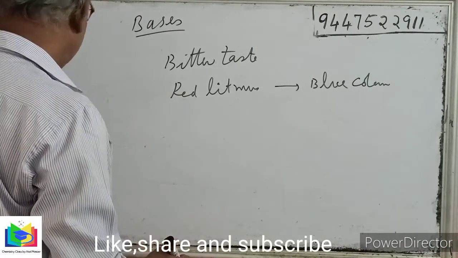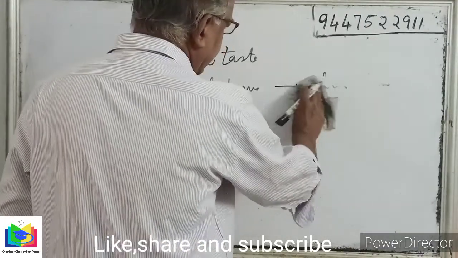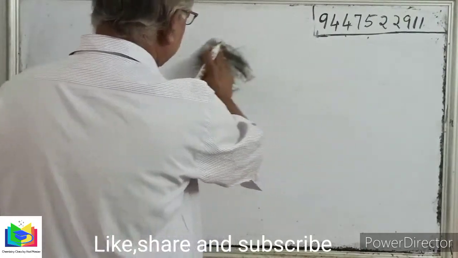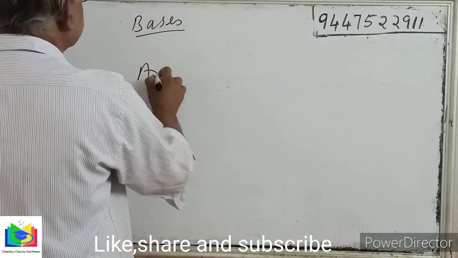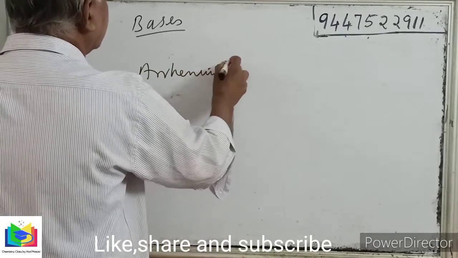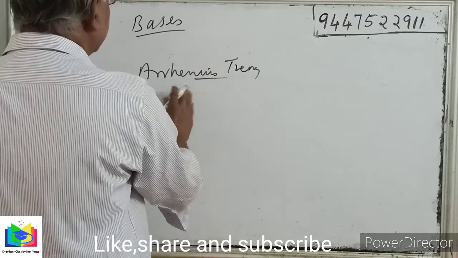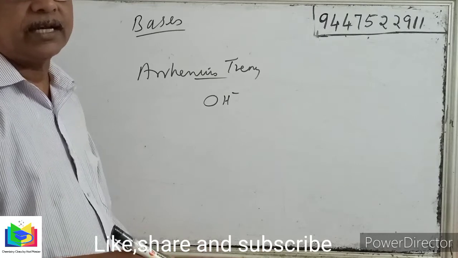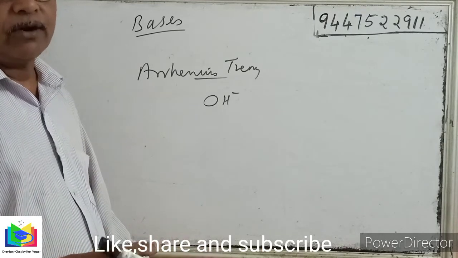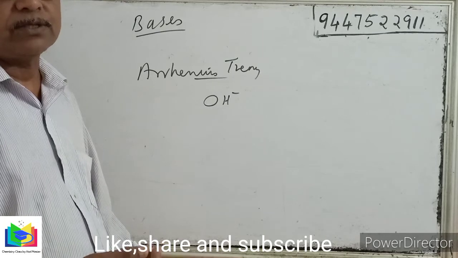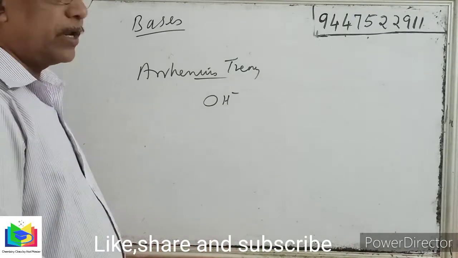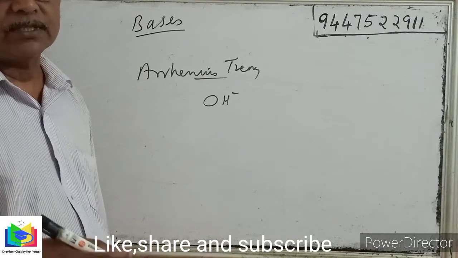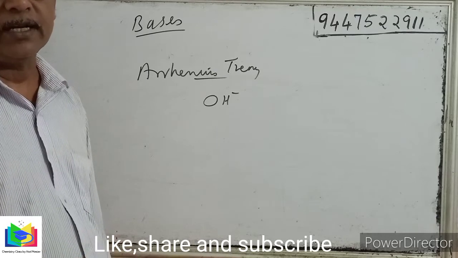That is a base. Now according to Arrhenius theory, a base is a substance which produces OH minus ions when dissolved in water. NaOH when dissolved in water gives OH minus ions. KOH gives OH minus ions. Calcium hydroxide gives OH minus ions. Ammonium hydroxide gives OH minus ions. So according to Arrhenius theory, a substance is a base which will produce OH minus ions when dissolved in water.